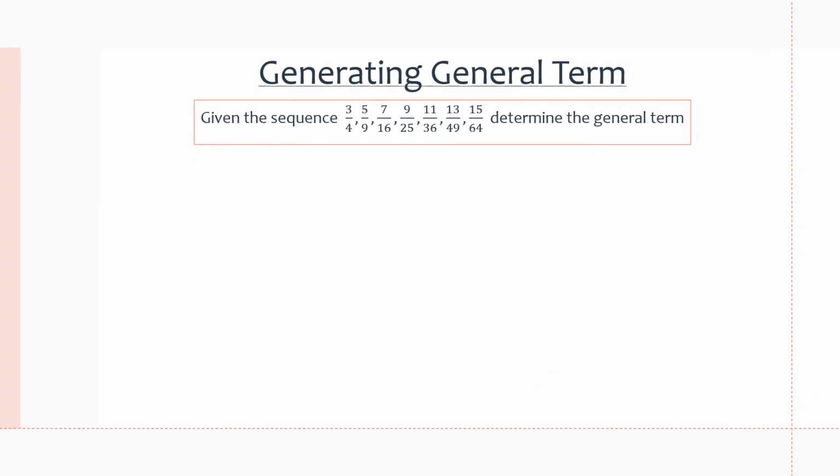Okay, in the next example here, it says, given the sequence 3 over 4, 5 over 9, 7 over 16, 9 over 25, 11 over 36, 13 over 49, and 15 over 64, determine the general term.